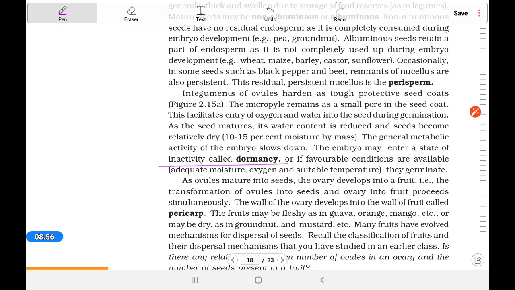But when a seed fails to germinate even though the environmental conditions are quite favorable, this is called seed dormancy. Always remember, dormancy is what we use when conditions are favorable but there is some reason that the seed will not germinate. There can be different reasons: impermeability, an immature embryo, and some inhibitors like ferulic acid, etc.